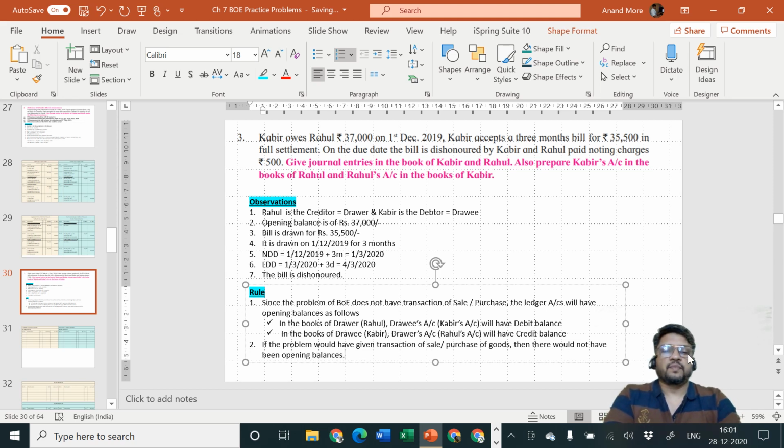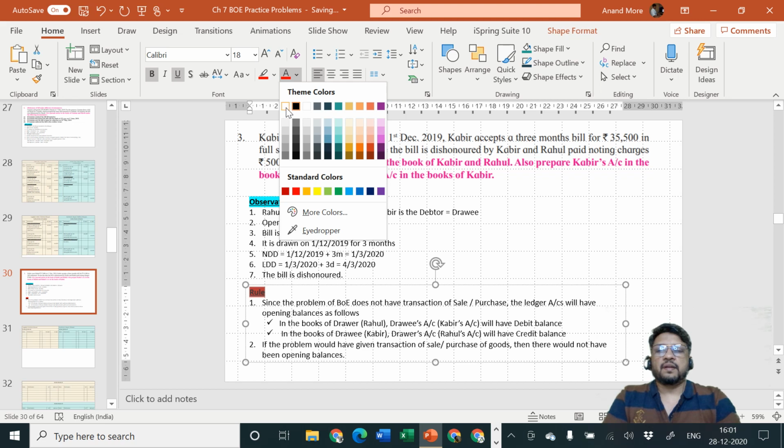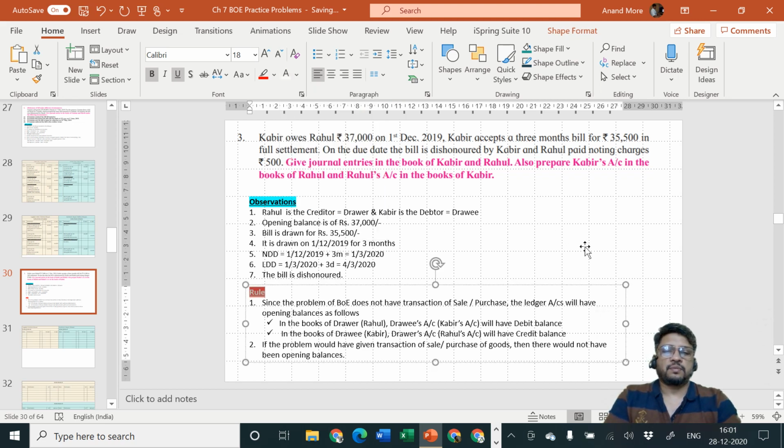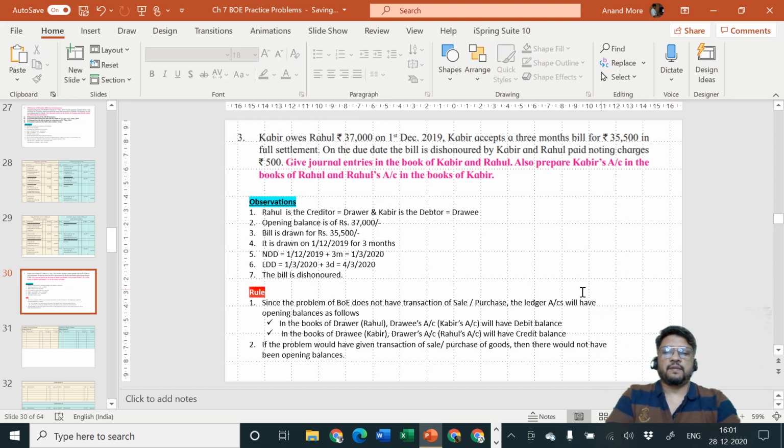Full stop. So this is an important rule which you should keep in mind, and this is going to be valid for all the different problems which will be coming ahead. So I'm purposefully putting it in red line. It's a very important rule for us to keep in mind, and I'm changing the coloring also. Okay, so this is an important point.